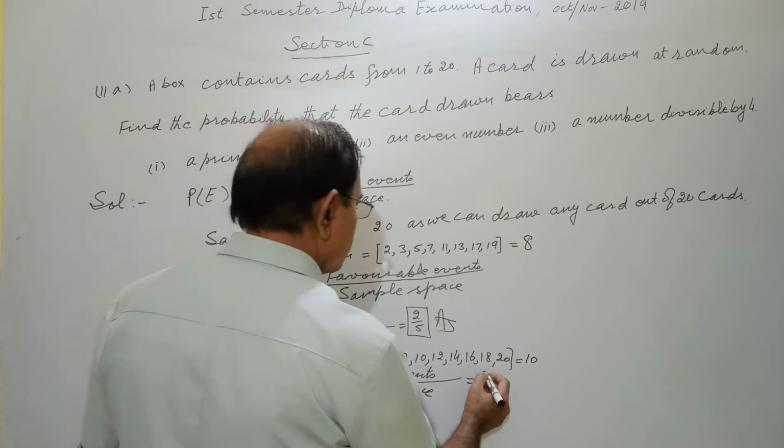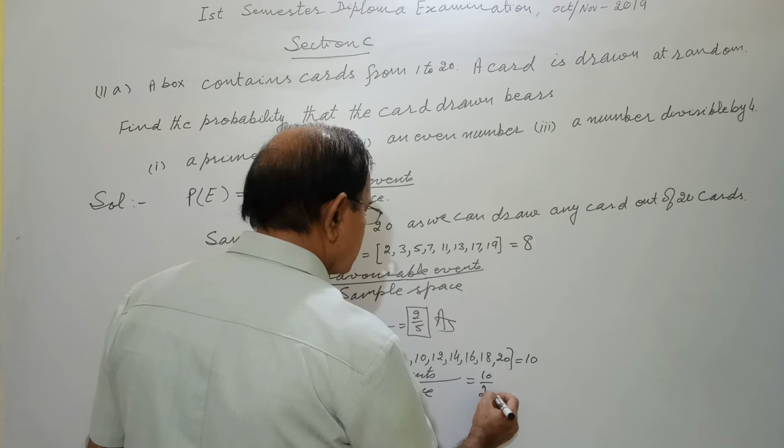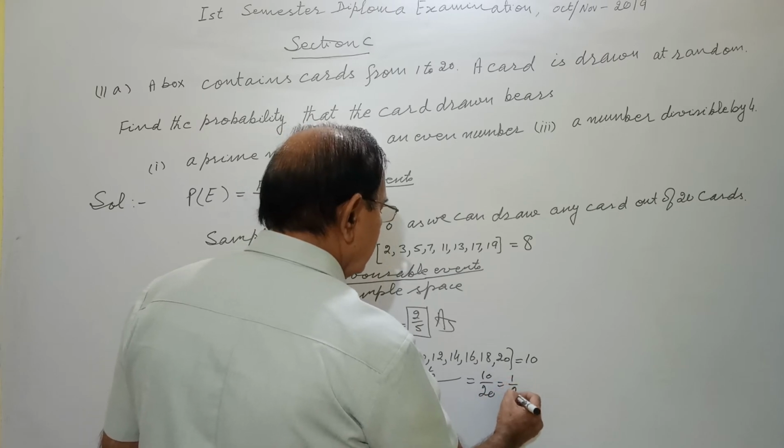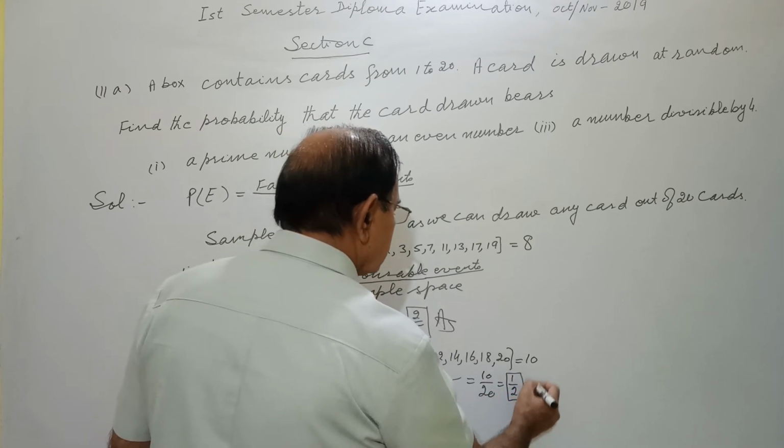Favorable events 10, sample space 20, 1 by 2.